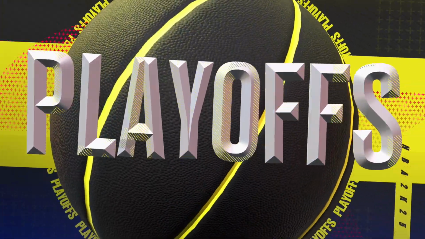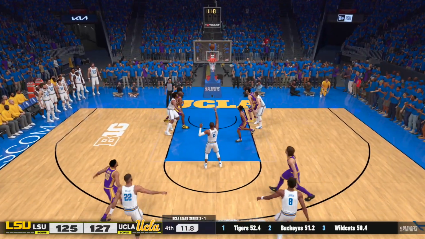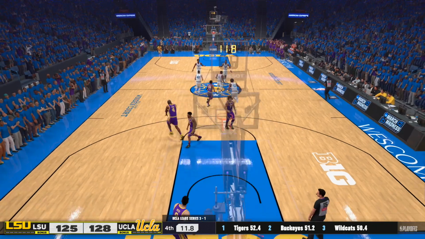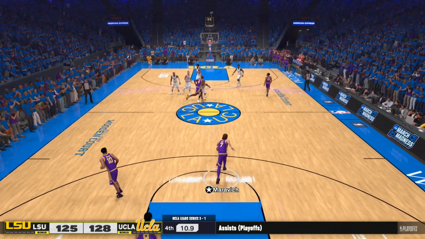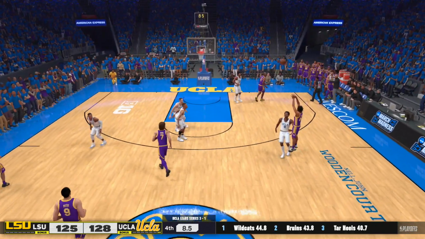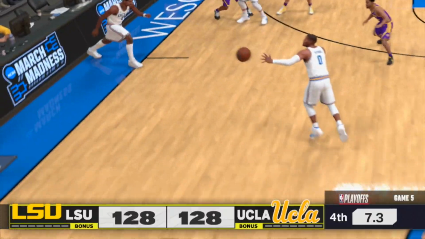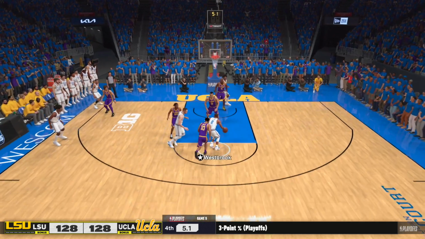Oh my word. You know what? Still not the worst thing ever to happen. UCLA hits both free throws. LSU, they just need a three. They're in the same position as before. They've got Cam Thomas out there. Certified gunner. Cam, he banked it in from the logo. Cam Thomas is outrageous. Oh my word, left a lot of time on the clock though.